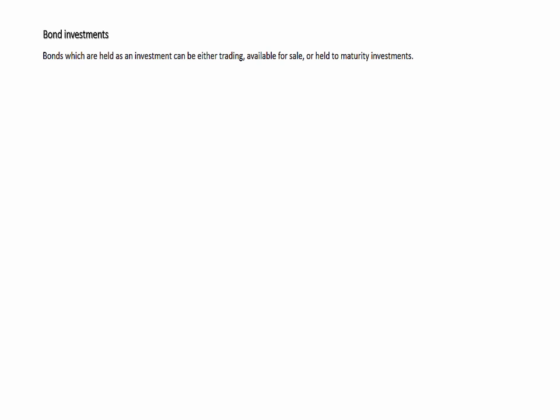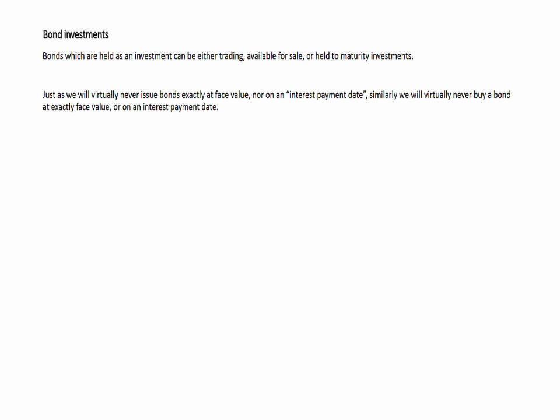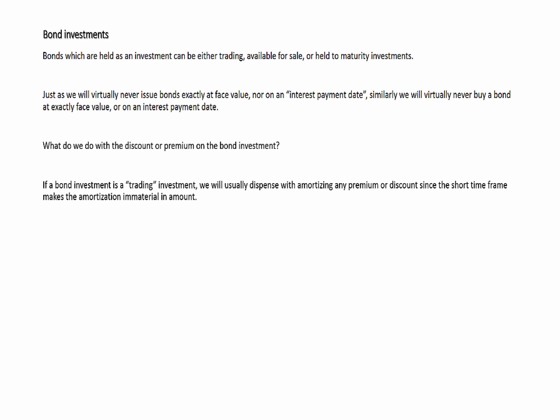Now, bonds which are held as an investment can be either trading, available for sale, or held to maturity investments. Just as we will virtually never issue bonds exactly at face value, nor on an interest payment date, similarly we will virtually never buy a bond at exactly face value or on an interest payment date. So what do we do with a discount or premium on the bond investment? Do we have to amortize it or not?